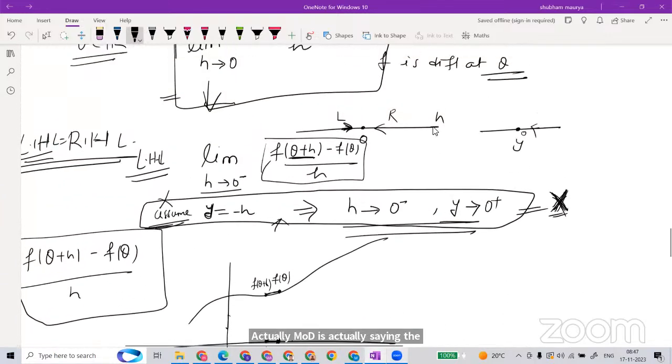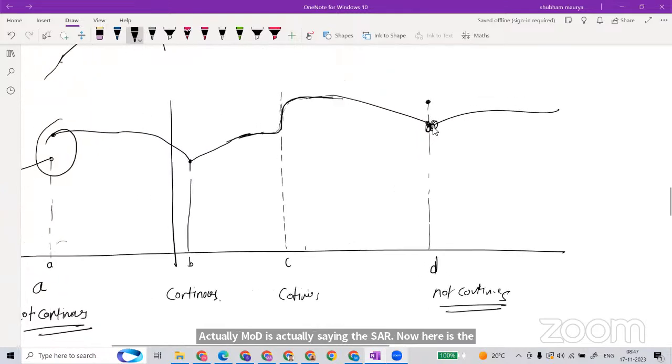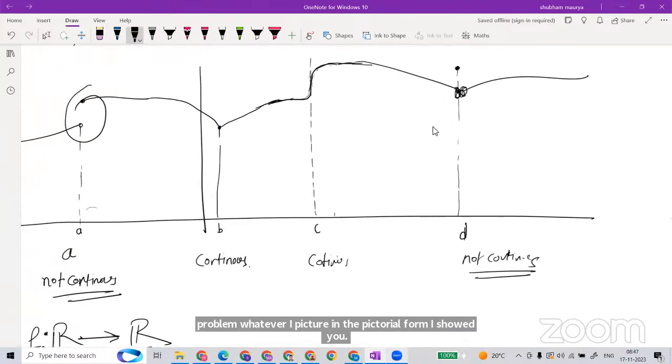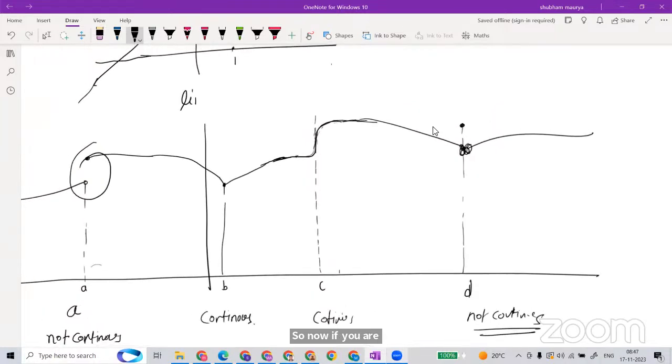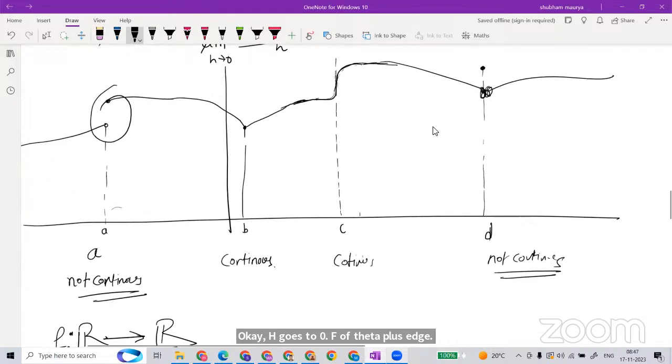Now here is a problem, whatever I pictured in the pictorial form I showed you. If I write here the definition of limit, h goes to 0, f of theta plus h minus f of theta over h. So see, at this place the function is not continuous. If not continuous, then if you think about the increment and decrement with the left and right, what will happen? Are both the same or different?